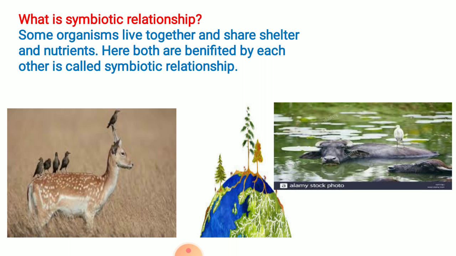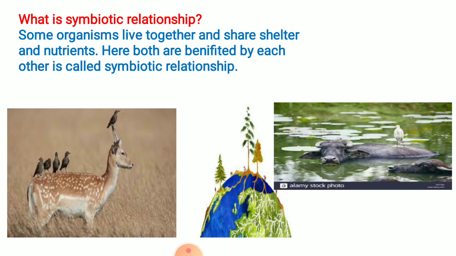Buffalo is getting benefit by getting its body free from insects, and the crane is getting nutrition by eating insects. In the deer's case also, the deer's body is free from insects, and the birds are getting nutrition. So here both are benefited by each other.